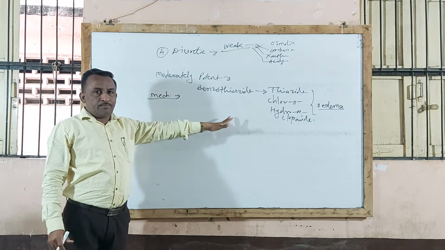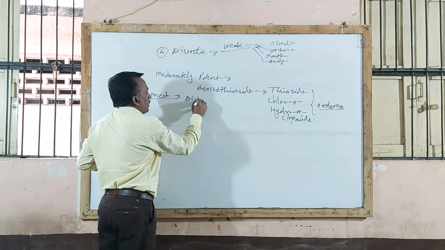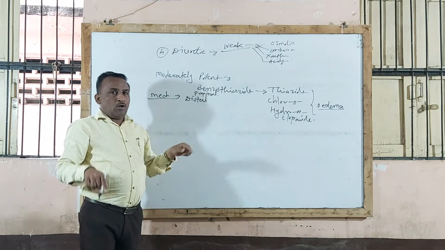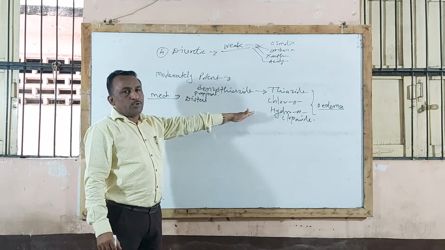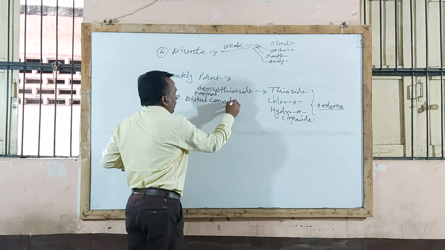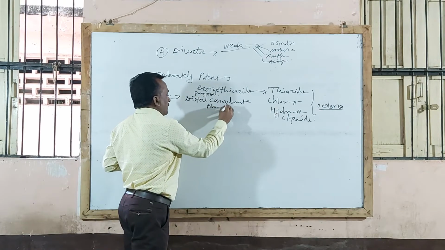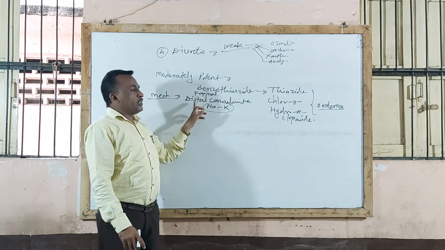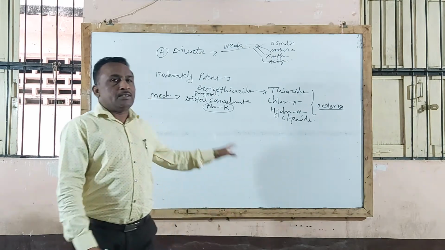Now, an important question that will be asked: give the mechanism of action of thiazide diuretic agent or benzothiazide derivative or chlorothiazide. These drugs act particularly at the distal convoluted tubule. Remember, at this portion of the nephron, where there is an exchange of sodium and potassium, these drugs, particularly benzothiazide derivatives, act. The exchange of sodium and potassium takes place at this region.